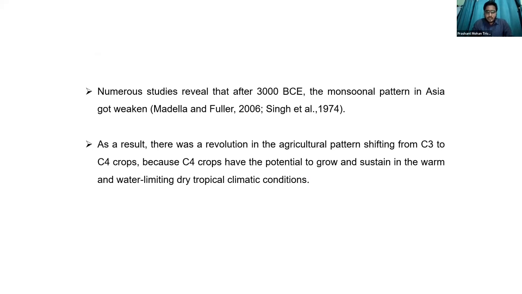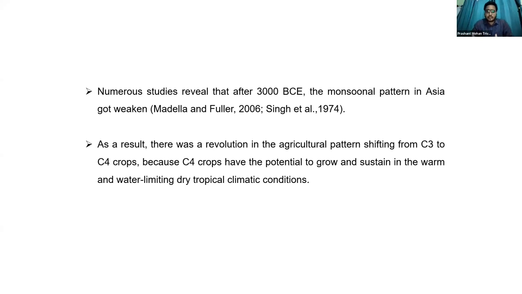According to Sarkar in 2016, in a paper published in Scientific Reports, before 9 kbp there was a weak monsoon. After 9 to 7K there was an intensified monsoon and the crop pattern was basically C3 type. Then after 7K BP the monsoon monotonically declined through 2K BP. This study also suggests that at that particular time the water was not that much.